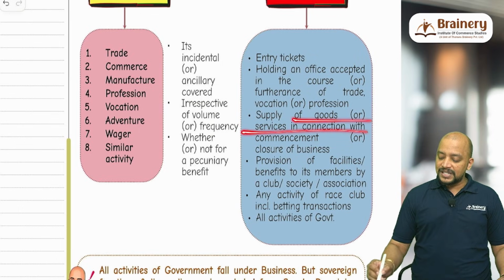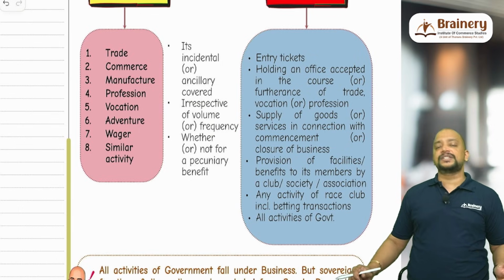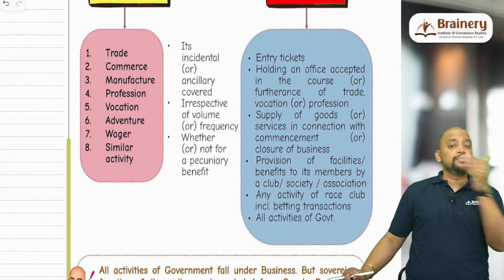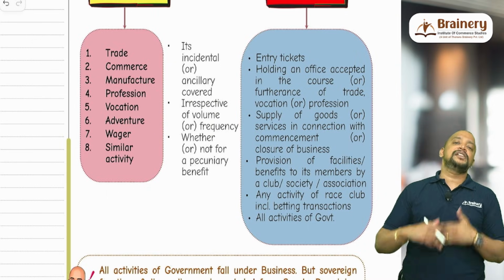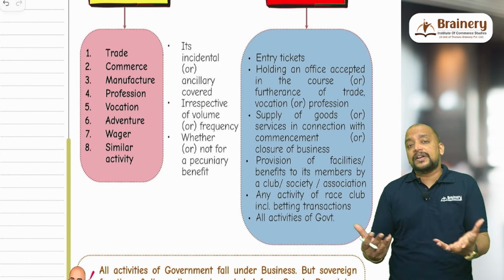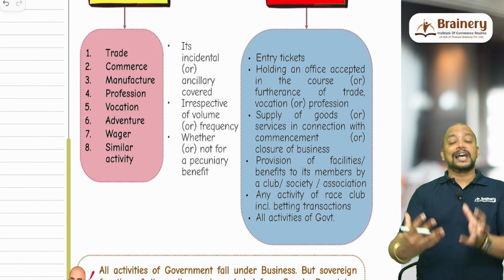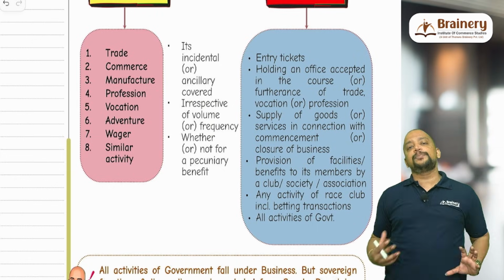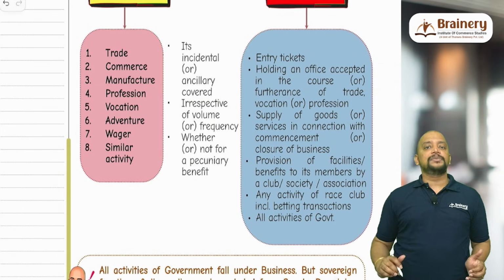Supply of goods or service in connection with commencement or closure of business. I am commencing some business. In that connection, I made some sale of goods. That sale of goods may not be my business. When I close down business, I will sell my furniture and fixtures. That sale of furniture and fixtures is not my business, but it is in connection with commencement or closure of business. Due to that reason, it will come under business.